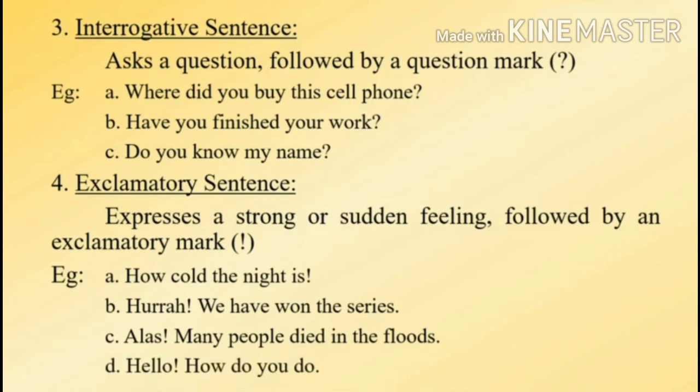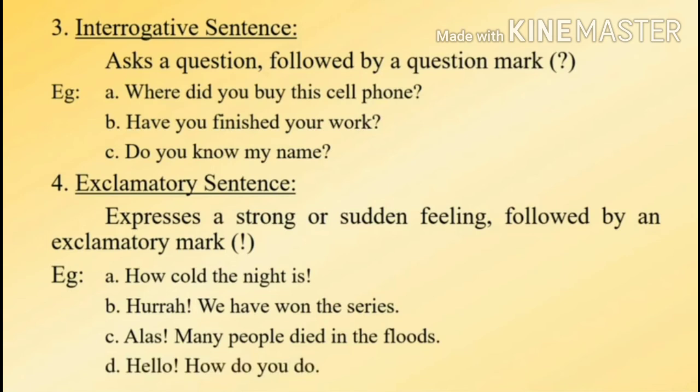Now let's have a look at the fourth kind, that is the exclamatory sentence. Exclamatory sentences are those sentences which express a sudden or a strong feeling followed by an exclamation mark. Now see the examples. The first one, how cold the night is. Exclamatory sentence, because of the exclamation sign, it is giving a sudden feeling about how cold the night is. Second one, hooray, we have won the series. It is showing an expression of happiness.